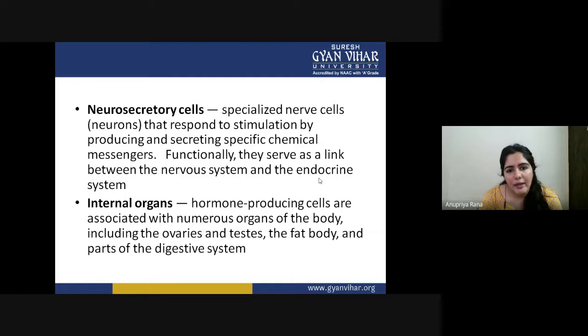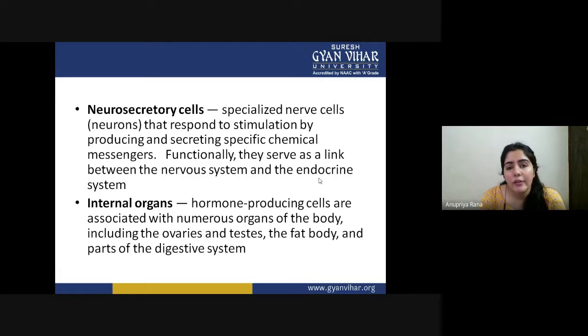Maybe they are not as good as endocrine glands, but in their functions they also secrete hormones or juices for the functioning of the body. Same here, these are different internal organs responsible for hormone production: ovaries, testes, fat bodies, and some parts of the digestive system.